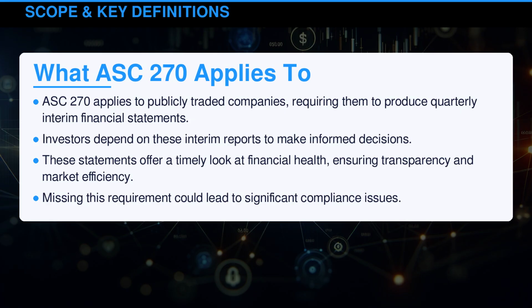ASC 270 applies to publicly traded companies, requiring them to produce quarterly interim financial statements. Investors depend on these interim reports to make informed decisions. These statements offer a timely look at financial health, ensuring transparency and market efficiency. Missing this requirement could lead to significant compliance issues.